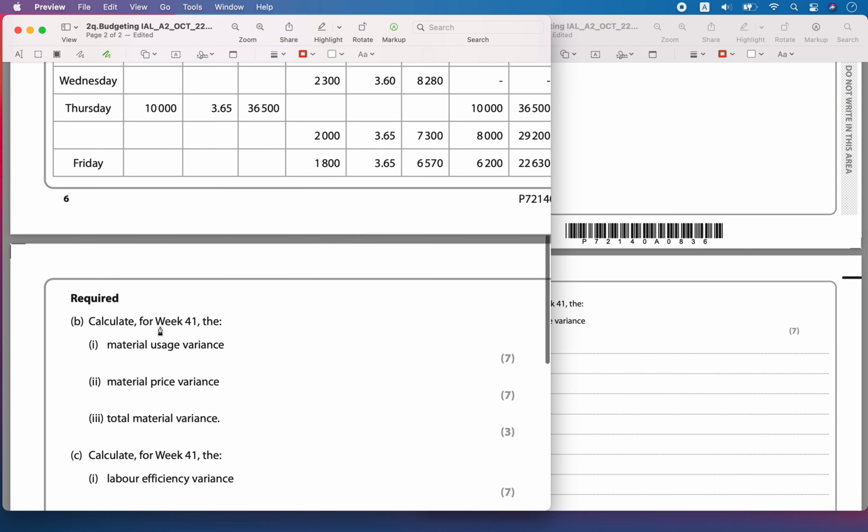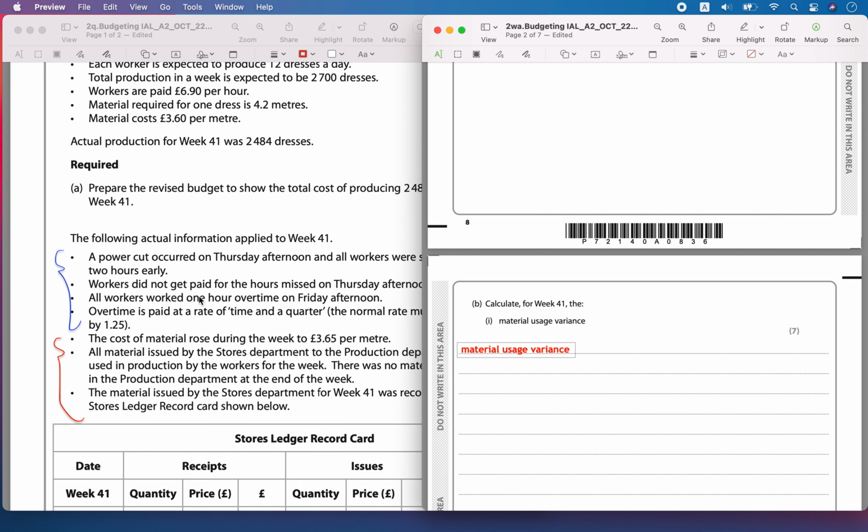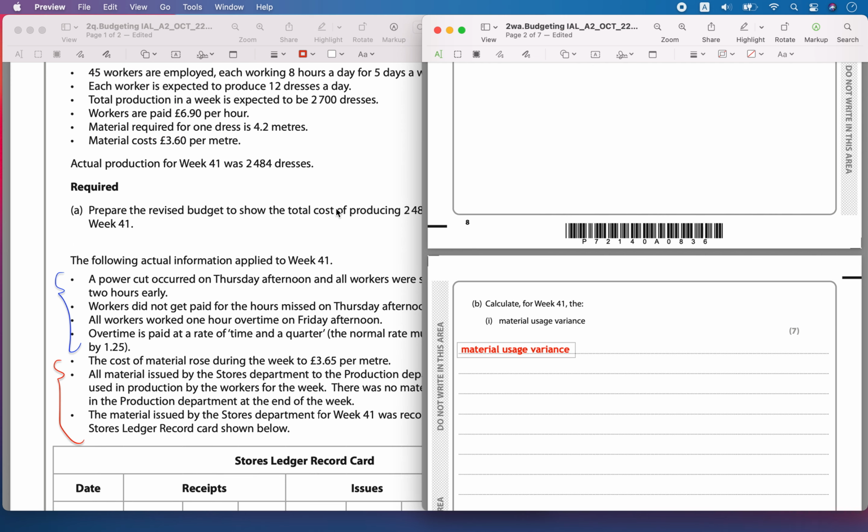Now the first part of the question is, for week 41, calculate the material usage variance. So what is the material usage variance? I would have had some budgeted quantity, which I would have proposed at the beginning. Like I said here, this was a budget for preparing 2484 dresses.